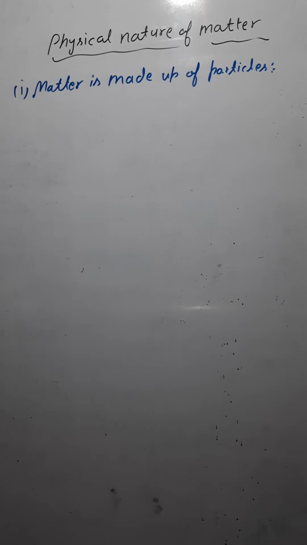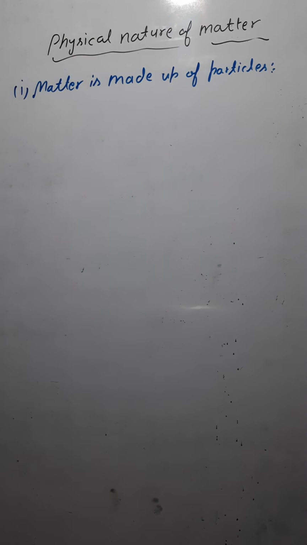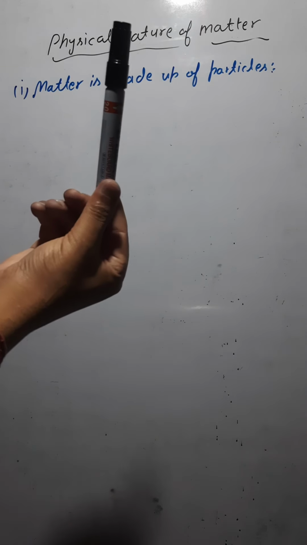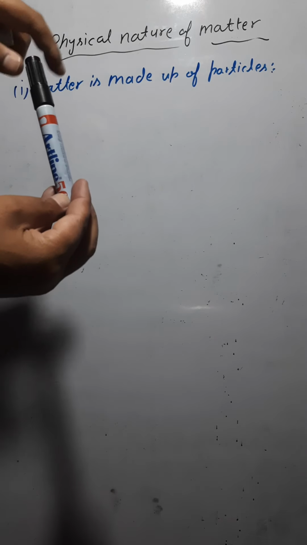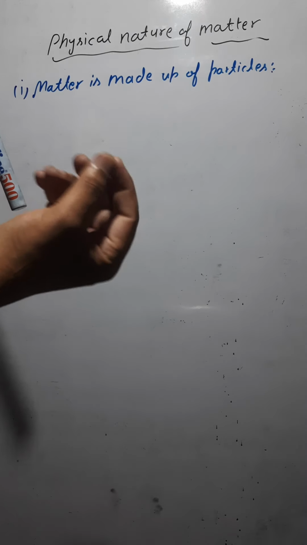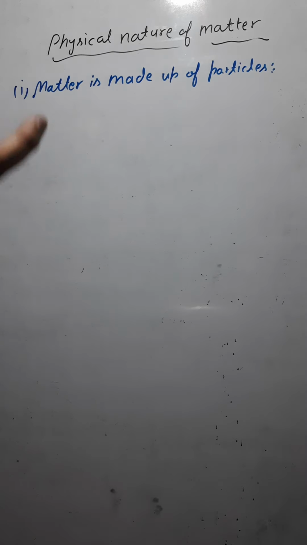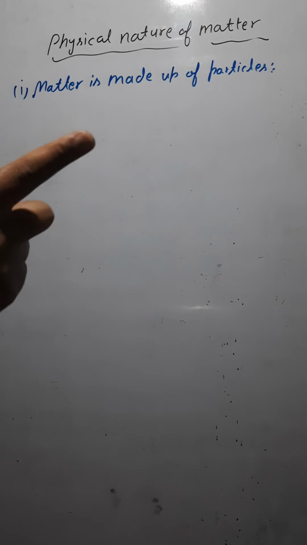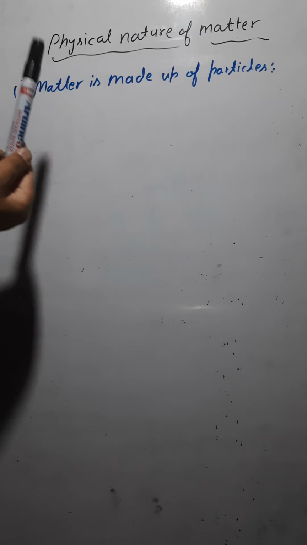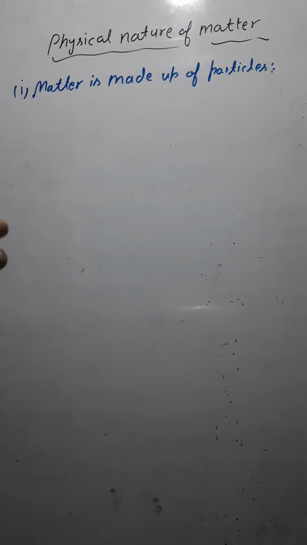Now we will study the physical nature of matter. The first one is that matter is made up of particles. Let's say this marker is matter. If I keep cutting this marker into small pieces, I would find small particles there. So I can say yes, this marker is made up of small particles. So the first physical nature of matter is that matter is made up of particles. Are you getting this?